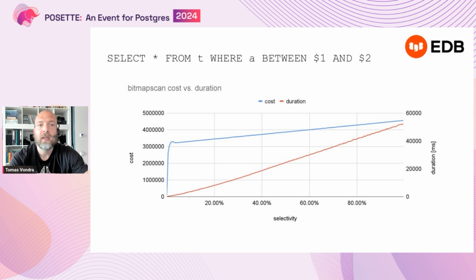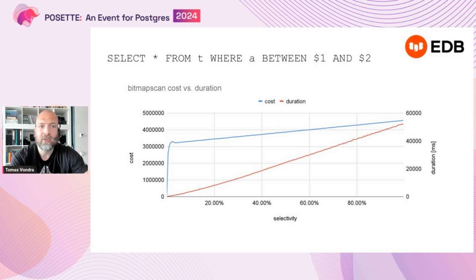So in this chart, on the horizontal axis, on X, that's the selectivity, like the fraction of the table that matches the condition, right? So it's between 0 and 100%, roughly. And then the blue line is the cost, which is estimated by the database, like an estimate of how much resources will be needed to execute the query, and then also the duration, which is the actual time that it took to execute the query, right?